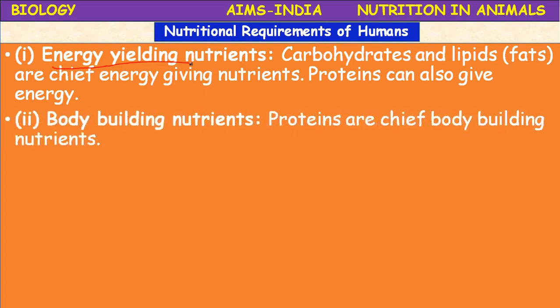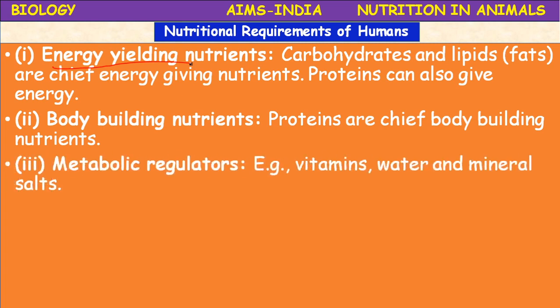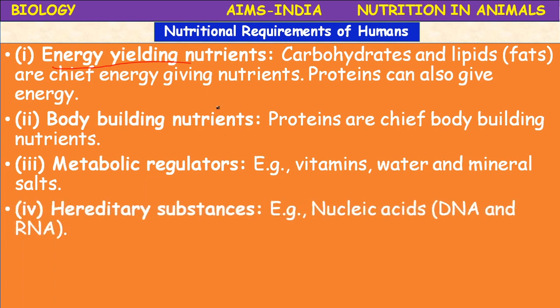Bodybuilding nutrients. Bodybuilding nutrients are the proteins. They are the chief bodybuilding nutrients made up of amino acids. The metabolic regulators. Metabolic regulators are protective foods. They are vitamins, water, and mineral salts. They are micronutrients and they are also essential nutrients. They are required in small quantities.